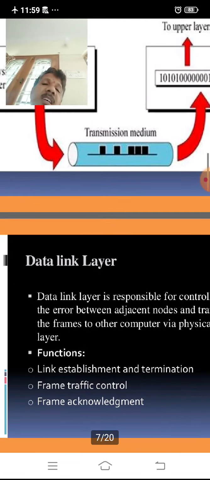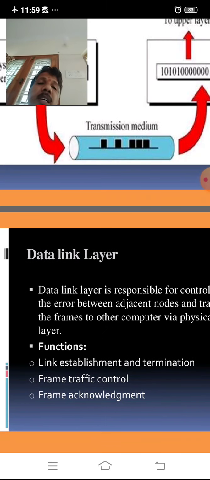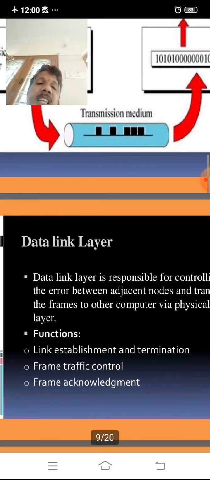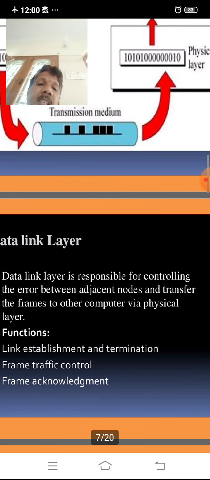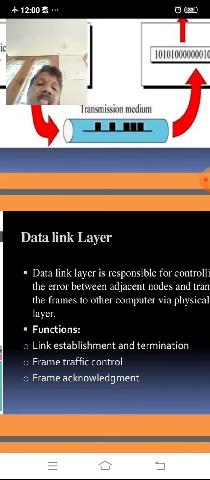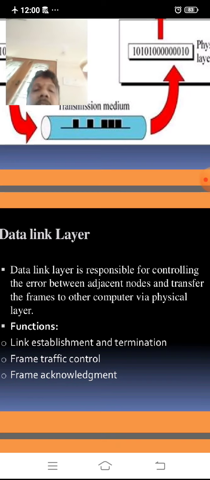We know that the first one is the physical layer, where data flows in the form of a bit stream, and it is responsible for end-to-end data transfer through the cable. Here the data link layer is responsible for controlling the error between adjacent nodes and transferring the frames to another computer via the physical layer.